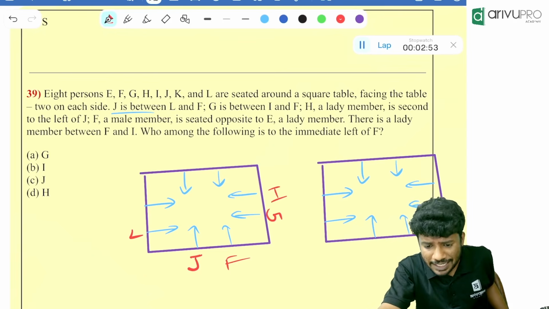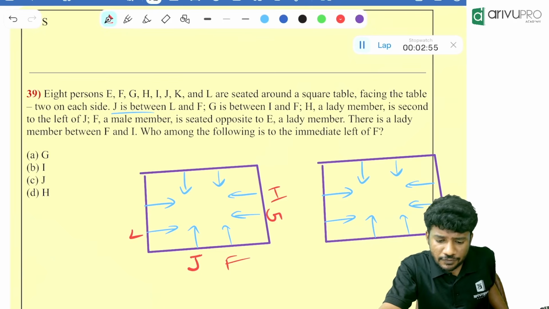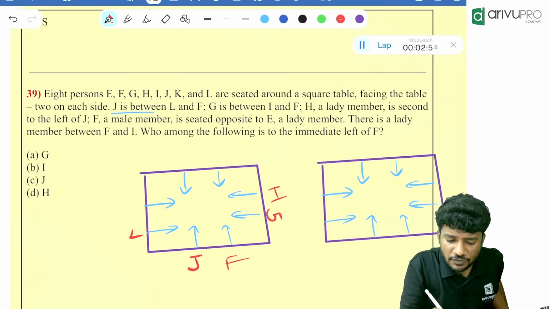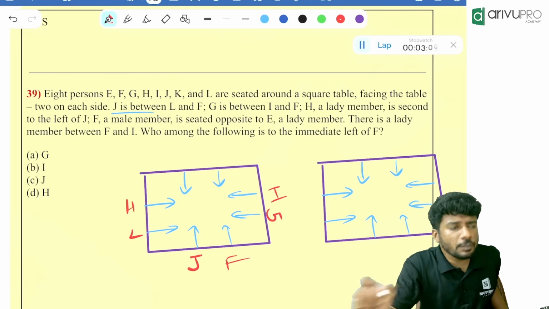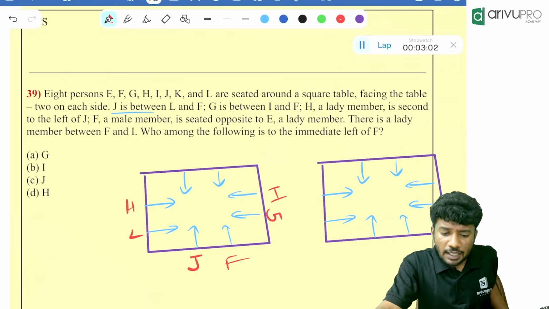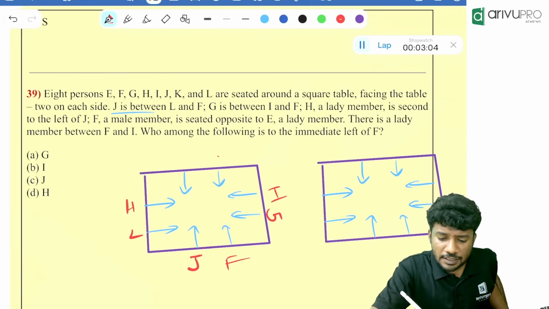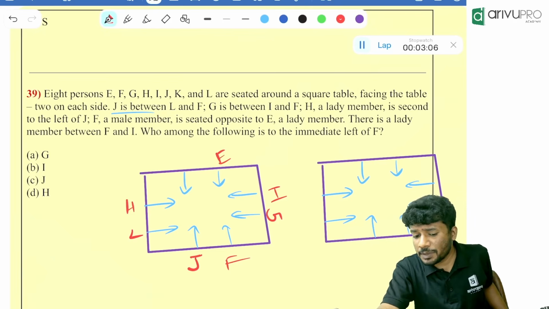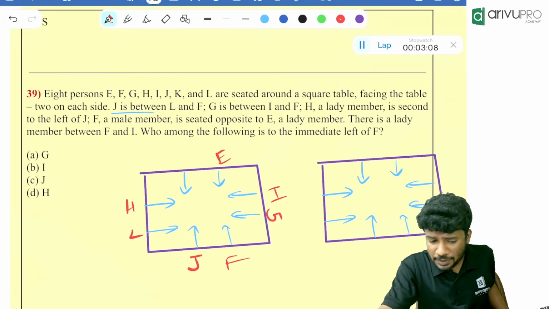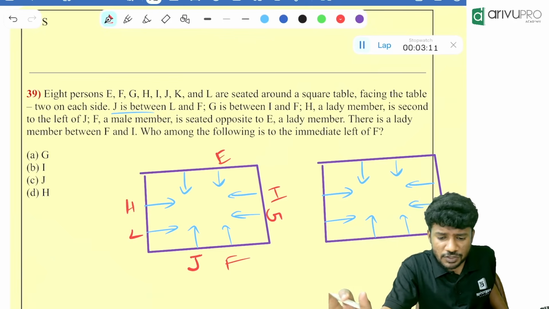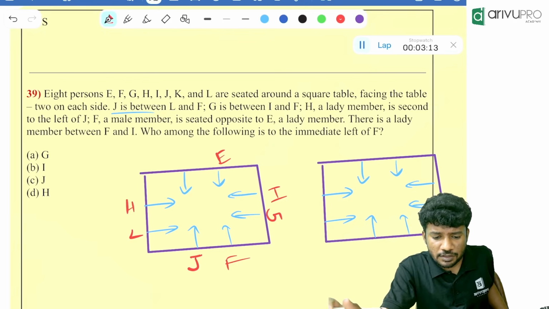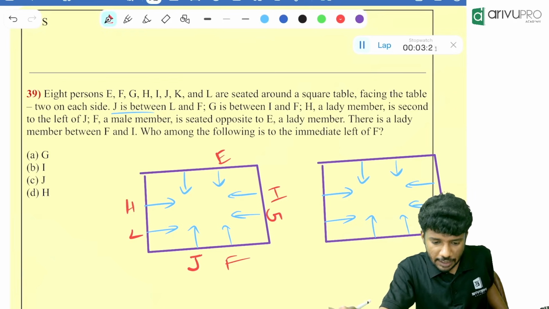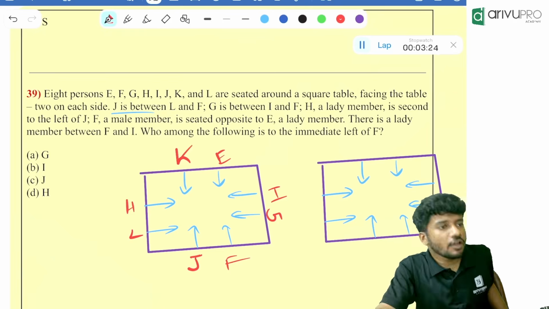Then H, a lady member, is second left of J. Second left of J means first left is L, second left will be H. Then F, a male member, is seated opposite to E, a lady member. Then there is a lady member between F and I, which doesn't matter to us. Who is the remaining person? E, F, G, H, I, J, K. K is the remaining person over here.